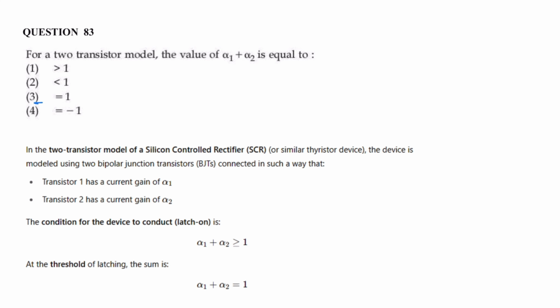Question number 83. For a two transistor model, the value of alpha 1 plus alpha 2 is equal to. In the two transistor model of silicon controlled rectifier, the device is modeled by using two bipolar junction transistors connected in such a way that transistor 1 has current gain of alpha 1 and transistor 2 has current gain of alpha 2. The condition for device to conduct is alpha 1 plus alpha 2 greater than or equal to 1 for the device to conduct or latch on, and the threshold value is alpha 1 plus alpha 2 is equal to 1. So correct answer is option 3. The value of alpha 1 plus alpha 2 is equal to 1.